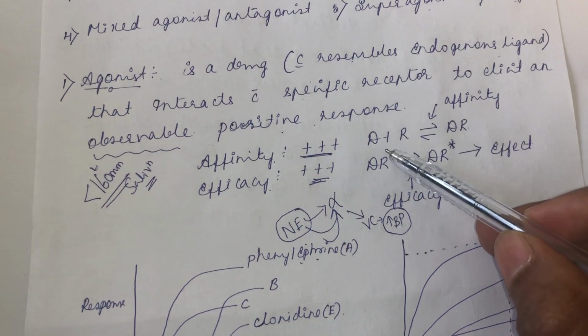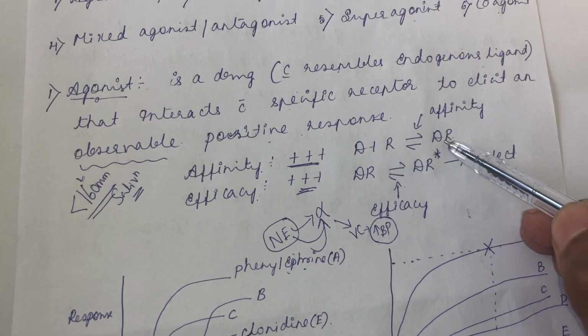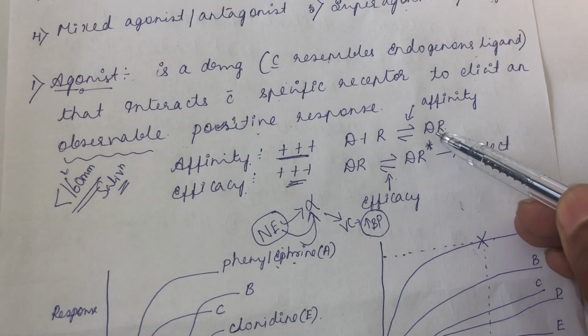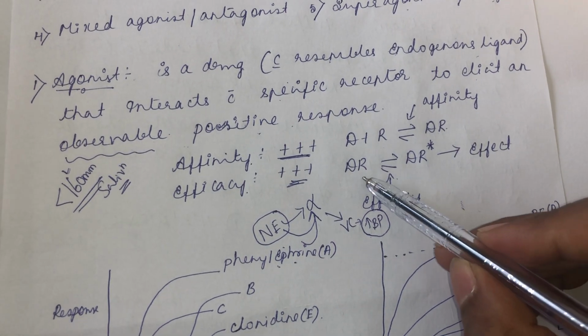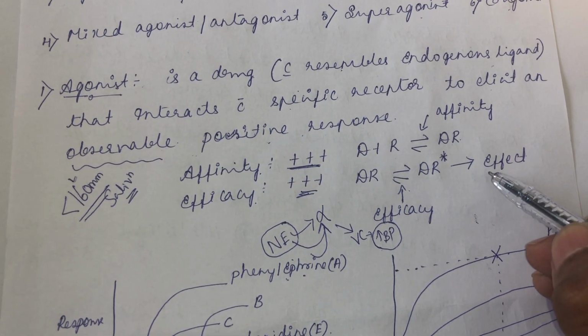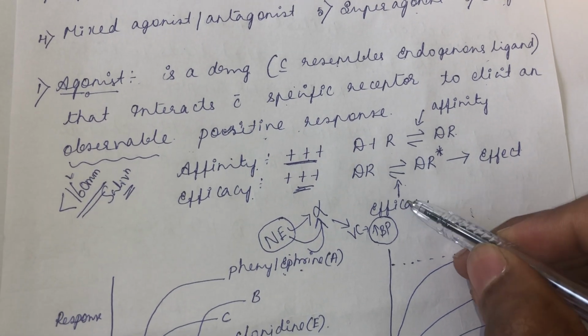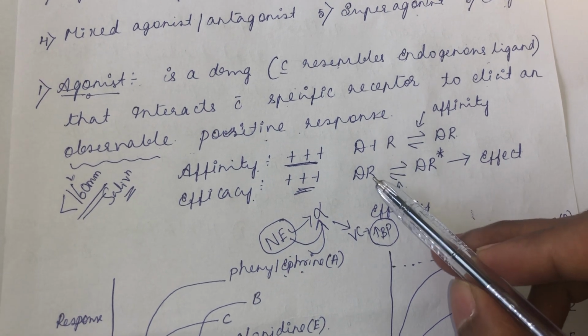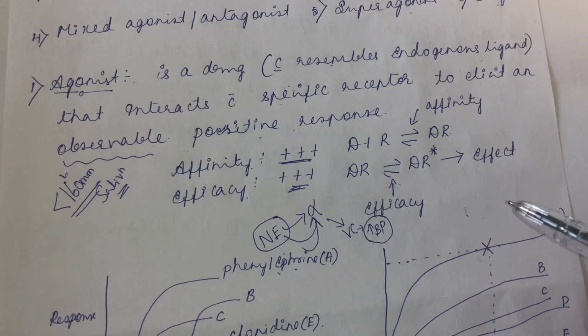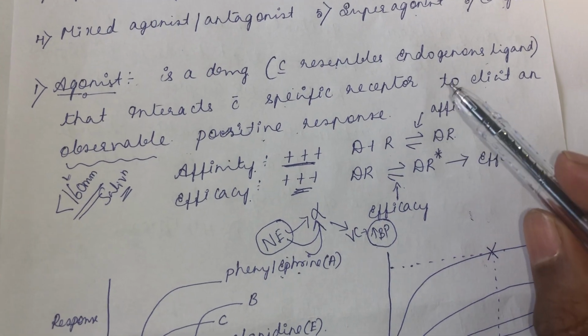That means the drug is combining with the receptor to form a complex, and this complex is not sufficient if it is in an inactive state. That inactive drug-receptor complex has to get switched into an active complex state, then it has to produce an effect. So, the efficacy lies here. An inactive complex switching into an active DR complex, then only will it produce the effect. So, this is about agonist.